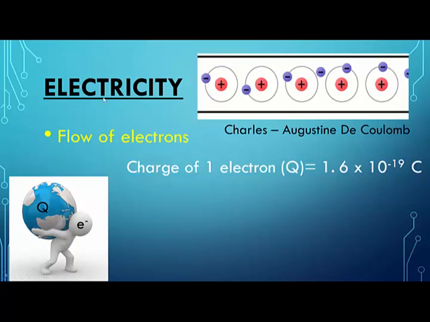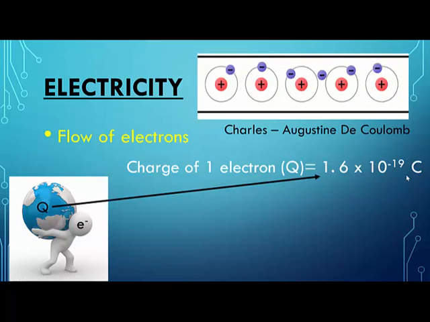Look at this, we have written Q here. Q is nothing but the charge. We designate charge as Q, like we designate speed as V, distance as S and time as T. Similarly, charge is written as Q. Charge of one electron is 1.6 into 10 to the power of minus 19 coulomb. And one electron will carry 1.6 into 10 to the power of minus 19 coulomb.